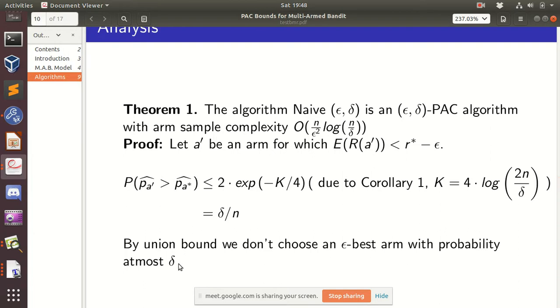So it might be possible that we have one best coin and the remaining coins are very far apart, actually. So that's why we don't want any coin to have empirical value more than this thing. That's why we do the union bound, and that's why we get delta. So we are going to make a mistake with probability at most delta. That's why we have an epsilon delta PAC algorithm. This is a very simple algorithm, with a very simple analysis.